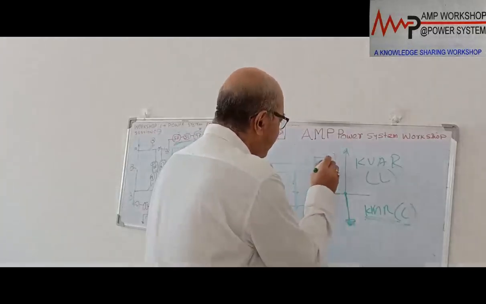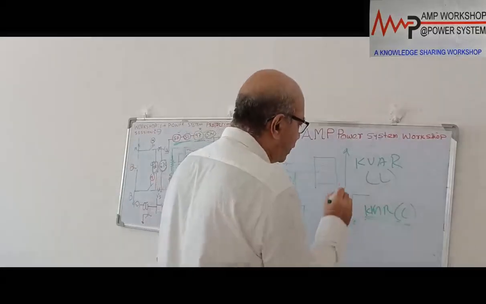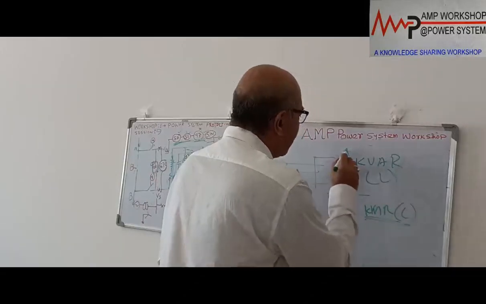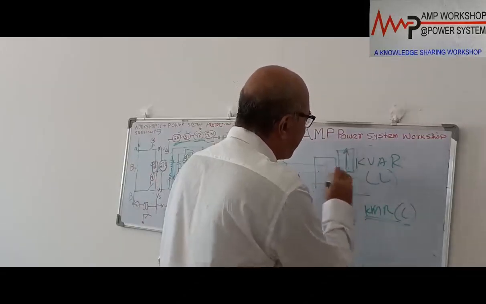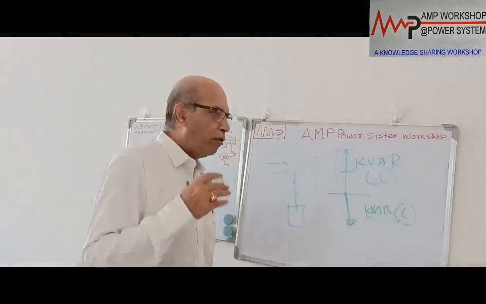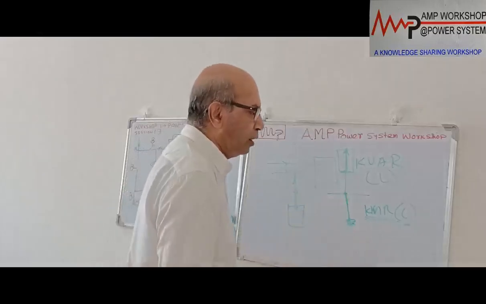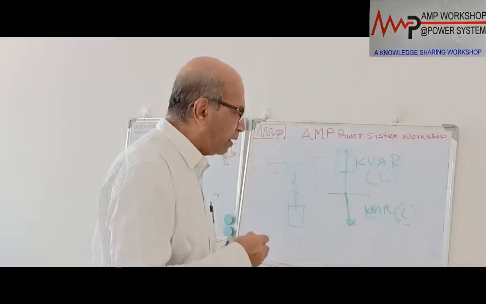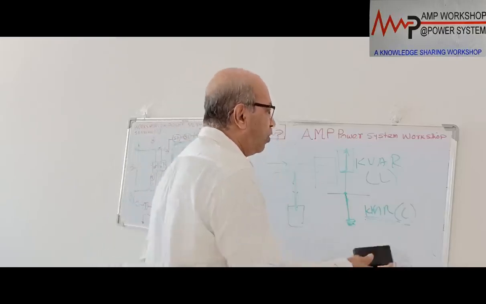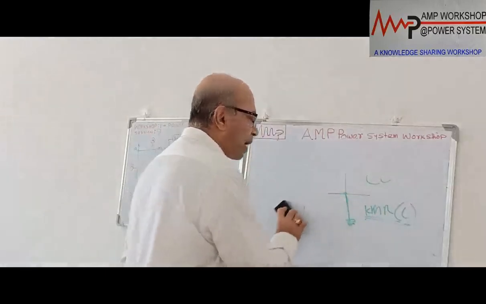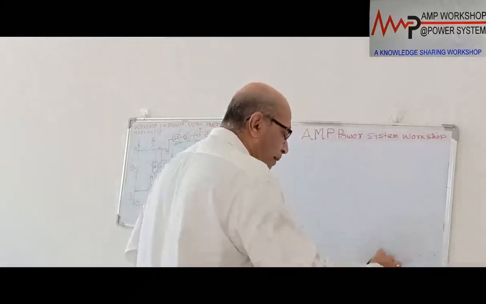Then effectively, how much will the demand from the line be? Total amount minus this amount. So effectively he needs to cover only this amount of kVR. Automatically his kVR demand on the line is reduced, and when the kVR demand is reduced, as I have already shown, the power factor will get improved. So this is the application of the capacitor bank in the medium voltage and low voltage distribution system: the capacitor bank is used to improve the power factor.